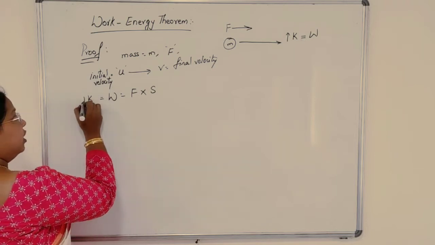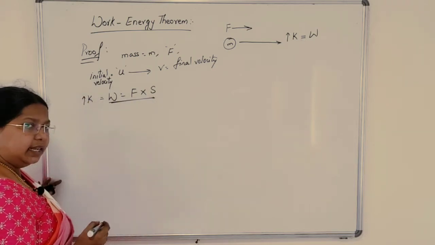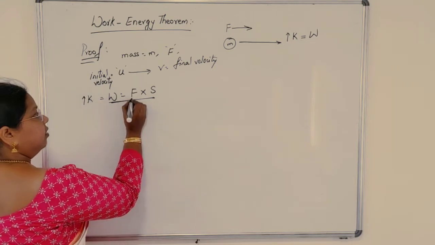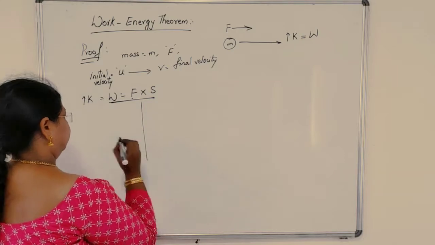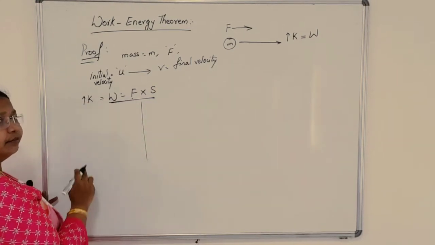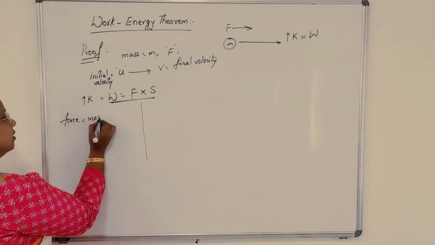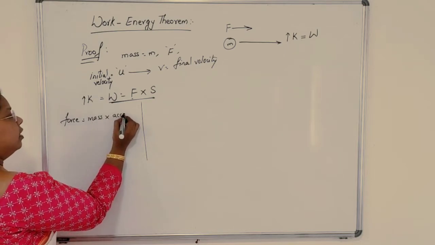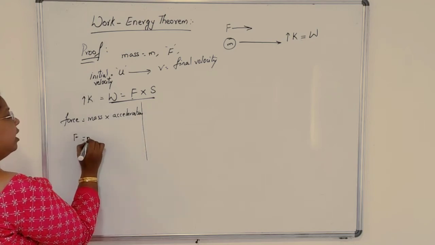Just now we are talking about this. So to calculate this work done, we need the value of F and value of displacement. We know F, force is equal to mass into acceleration. So F is equal to ma.